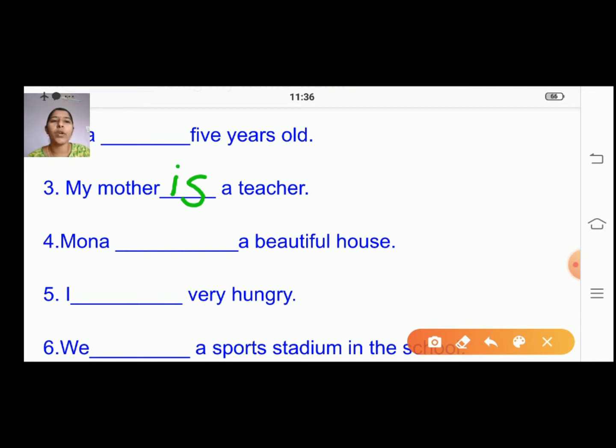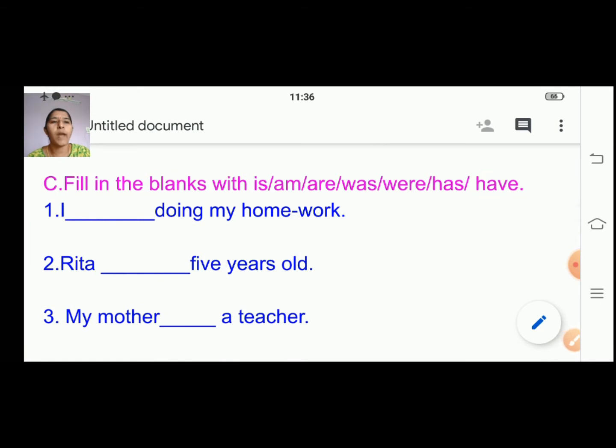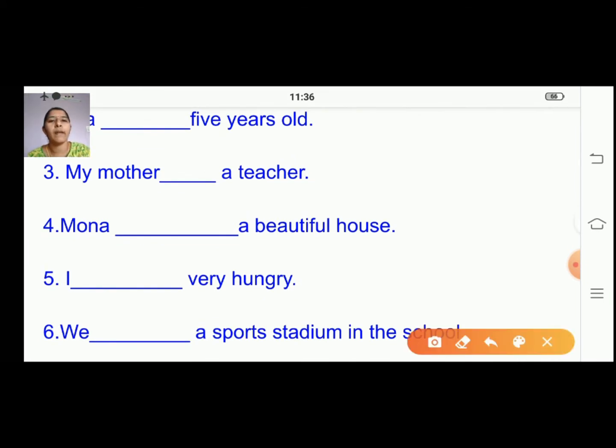Now the fourth one. Mona dash a beautiful house. From these words, which will come? Mona has a beautiful house. You have to use this word has. So your answer will be Mona has a beautiful house.